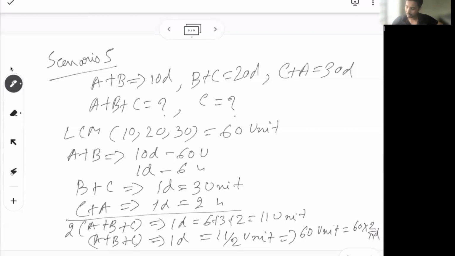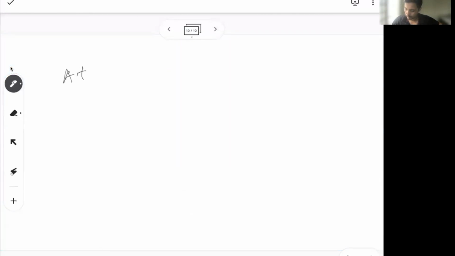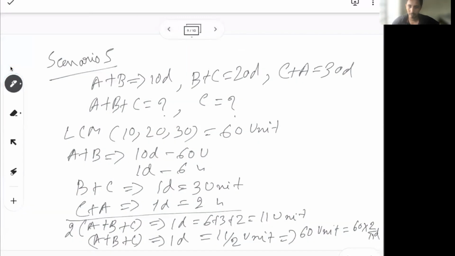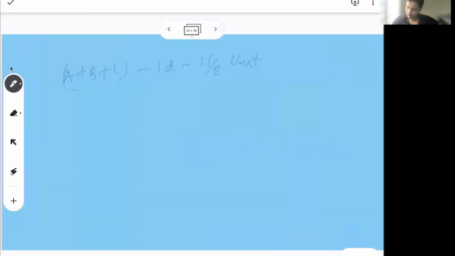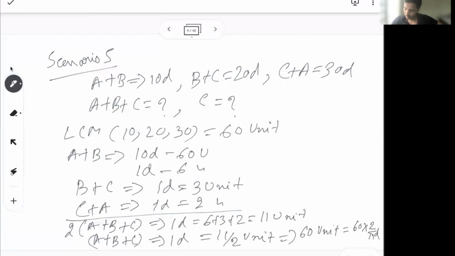The other part of the problem talks about C's work. So we know A plus B plus C in one day can do 11 by 2 unit. If we go back, we see B plus C in one day can do 3 unit. Oh sorry, we don't need B plus C, we need A plus B because we need to find C. So if we see, A plus B in one day can do 6 unit.